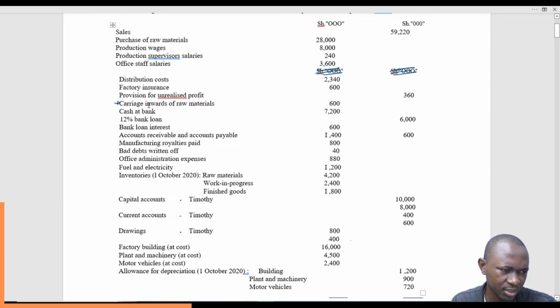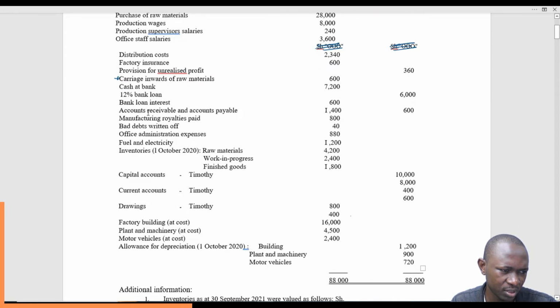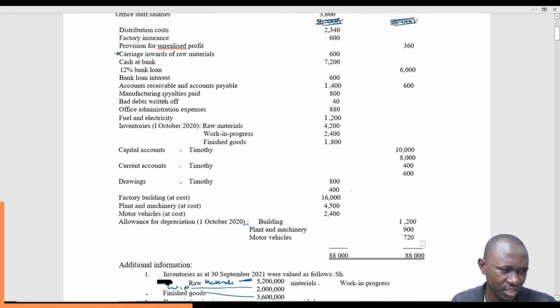Provision for unrealized carriage inwards. We don't have any other thing. Manufacturing royalties paid. These ones look to me like a direct cost, specifically for the manufacturing entity. So this one we will classify as a direct expense, and you can see it's 800. So we'll have it there as a direct expense.